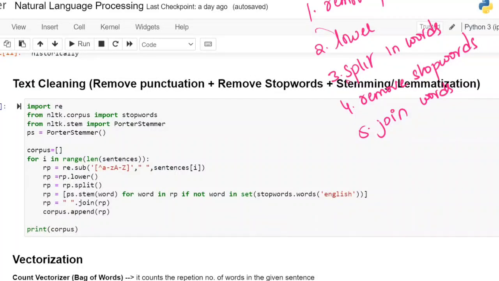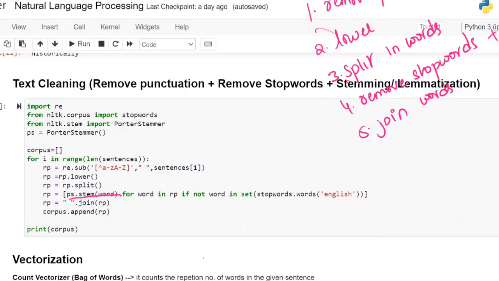Next, remove the stop words plus stemming, in a single line. Whichever word you get, you can apply the stem directly there itself. I have changed only this part; the remaining is copy paste from above. Instead of a normal word, I am directly converting it to a stem word, plus I am again joining the words.